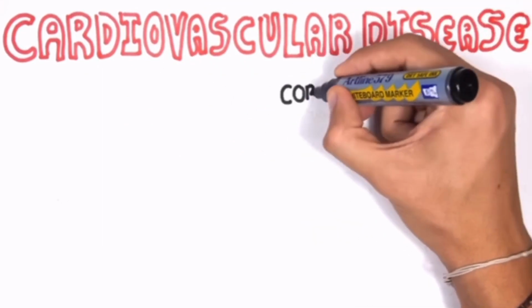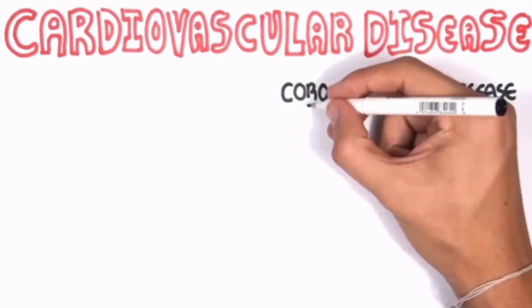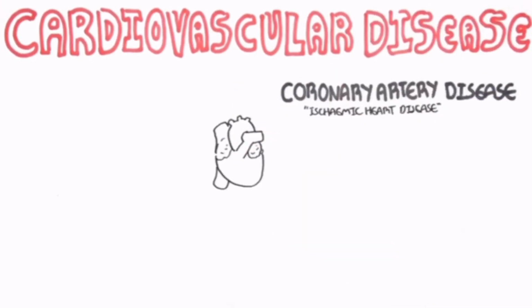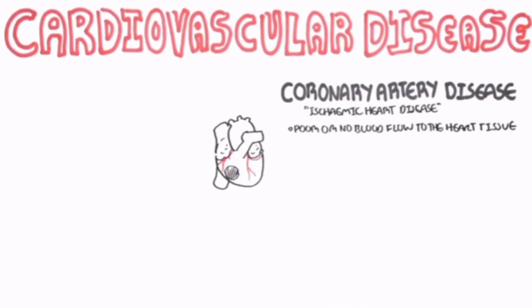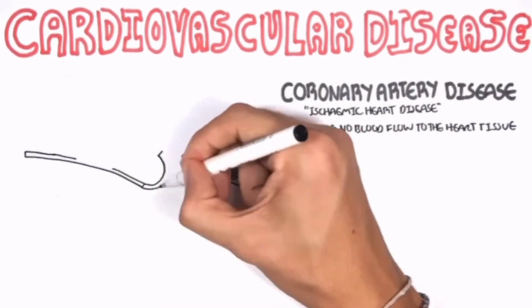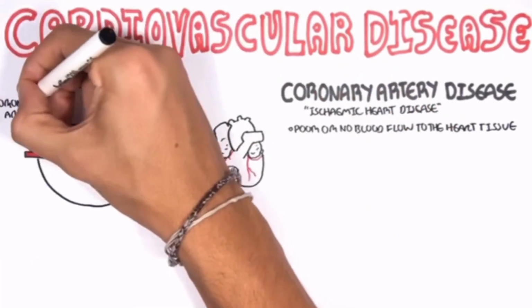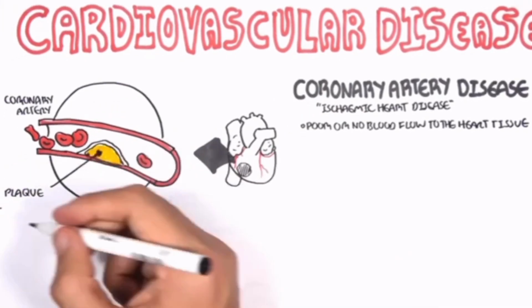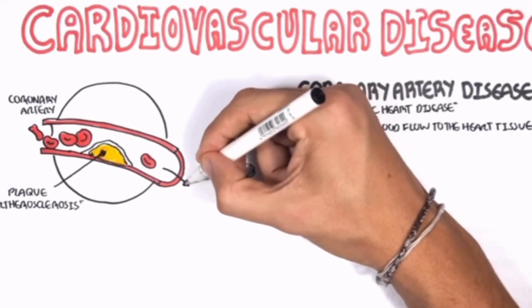So the first and the most common is coronary artery disease, also known as ischemic heart disease, and it is where we have poor blood flow to the heart. And here we have the heart, and the heart is supplied with blood by vessels called the coronary arteries. But if we have a plaque as a result of atherosclerosis, for example, we have decreased blood flow to the